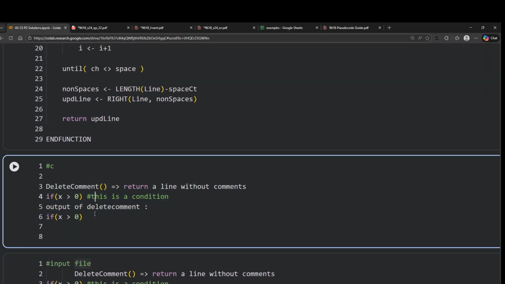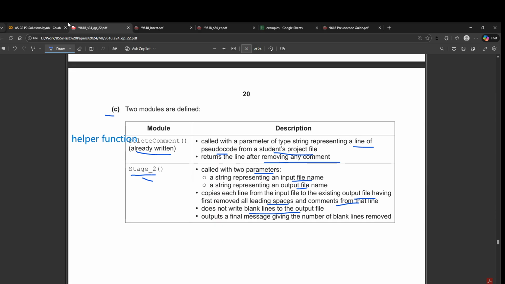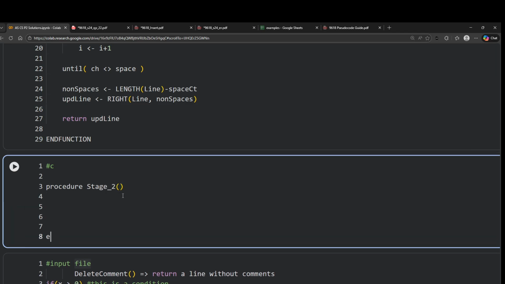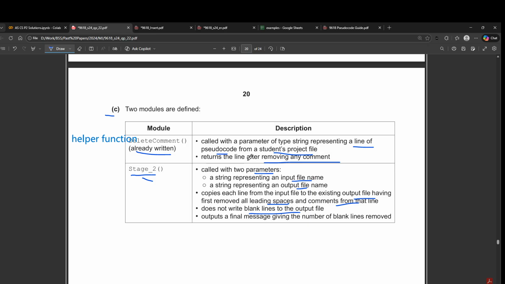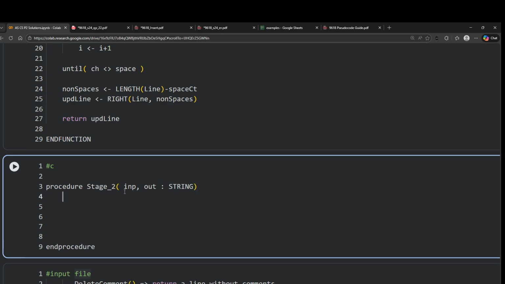Now what we have to do here is, first of all, write the procedure or the function. This is called stage 2 and it's outputting a value, so we don't need to make it a function. So let's call it procedure stage 2. This would be an end procedure. Okay, so representing an input file name and an output file name, there are two parameters. Let's call it input and then let's call it out. And don't call them input or output because those are reserved keywords.